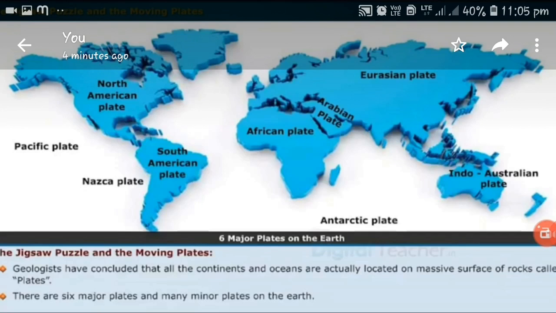See children, first order landforms means continents and oceans that were formed when the crust was formed.